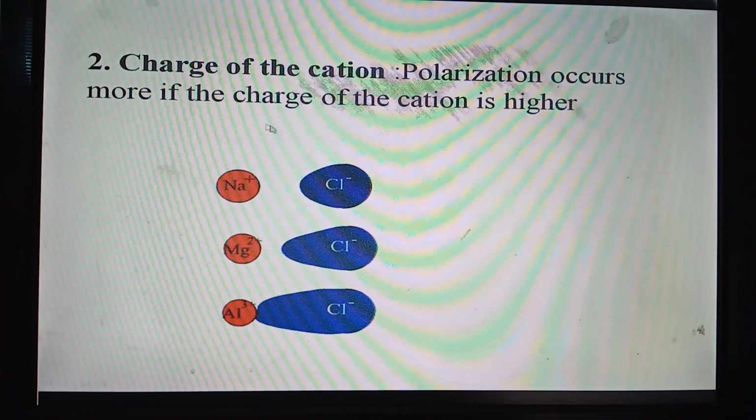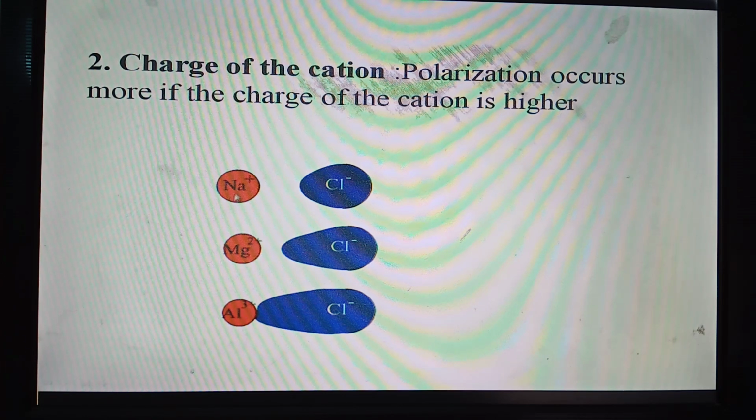The next point is the charge of the cation. If you find that the anions are the same and the sizes of the cations are also almost the same, then the factor to be considered is the charge of the cation. If the charge of the cation is higher, more polarization occurs. For example, we have sodium chloride, magnesium chloride and aluminum chloride.